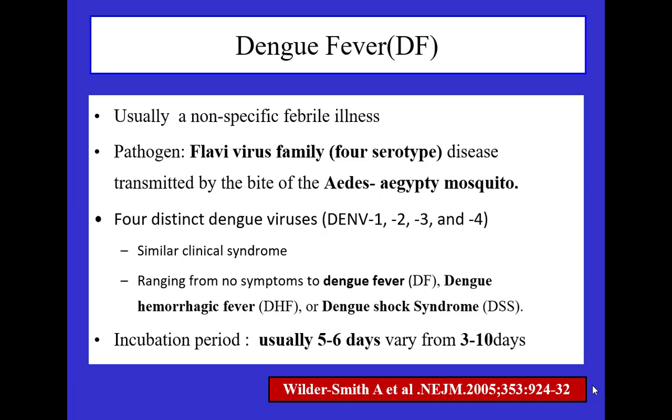Incubation period is 5 to 6 days, roughly 3 to 10 days, and the vectors are Aedes aegypti and albopictus. These are the 2 vectors which contribute to the transmission of dengue. The incubation period in the mosquito, if they get infected with this virus, is 8 to 10 days. And once they are infected, they will remain infected throughout their life cycle.